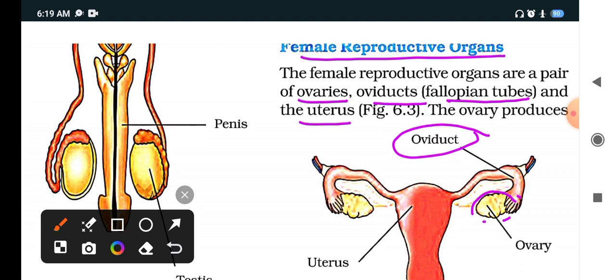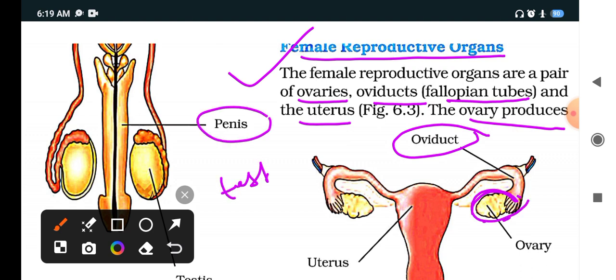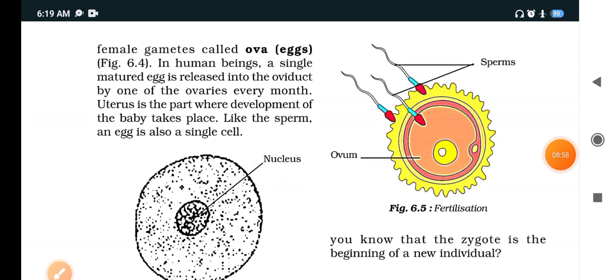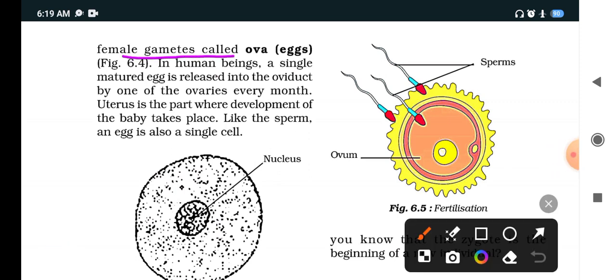This is the female reproductive organ. It also contains three parts, and the ovary produces the egg. In the male reproductive organ the testis produces sperm, and in the female reproductive organ the ovary produces ova or egg. Now we have seen that the ovary produces female gametes known as ova.